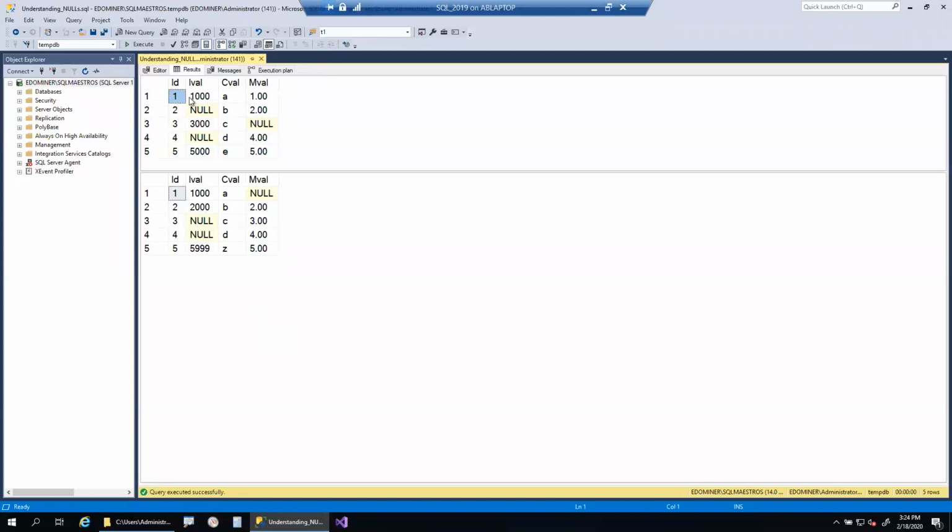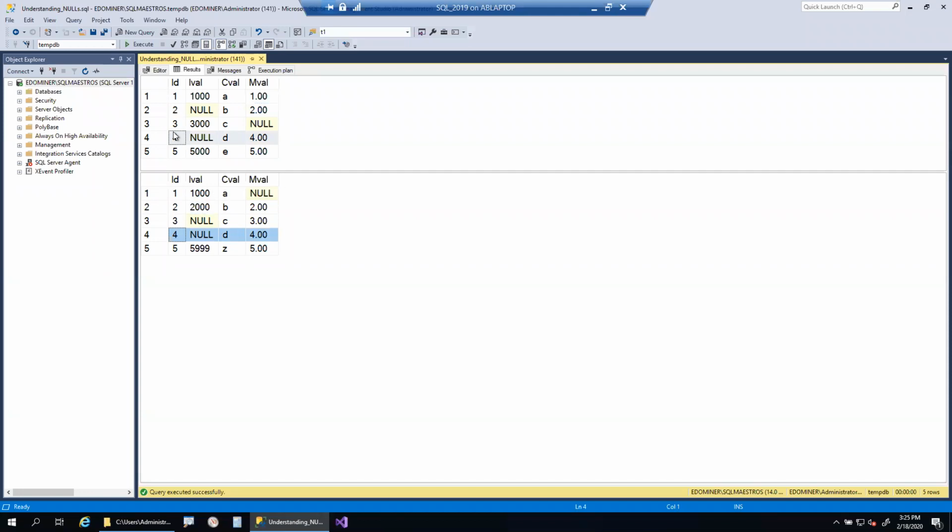So if you find there is table 1 on the top and there is table 2 on bottom. If you see, there is a small difference between these two tables. For example, if you consider row 1, the M value in table 1 is different from the M value in table 2. Similarly, the I value in table 1 is different from the I value in table 2. Like that, there are some small changes in any of the columns of the row from table 1 to table 2. But if you observe row number 4, row number 4 is equal in both the tables.